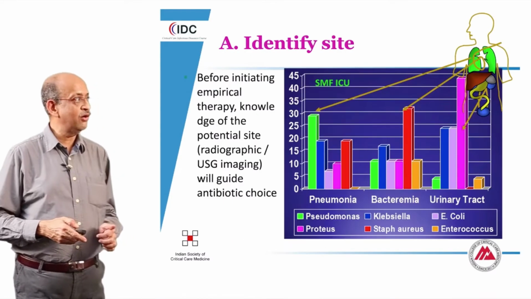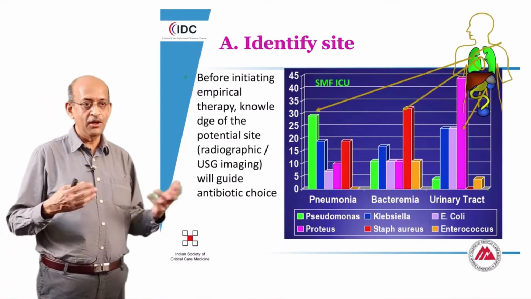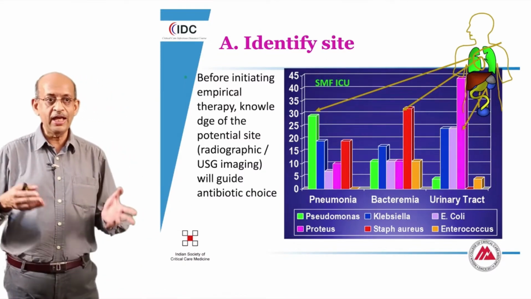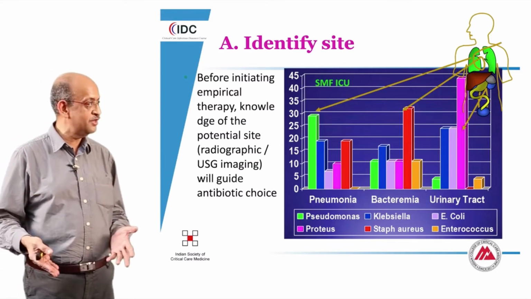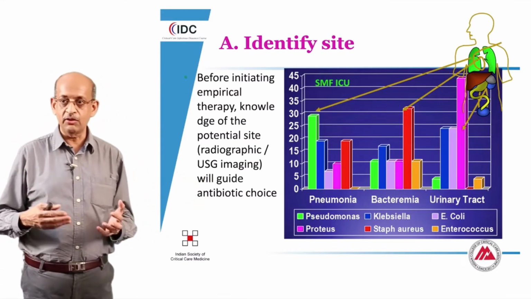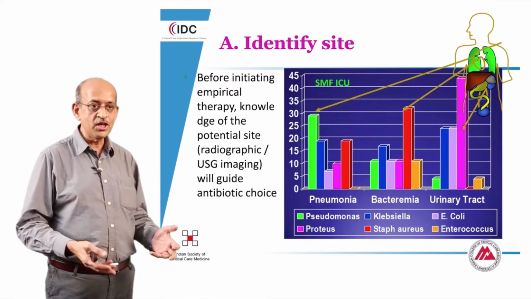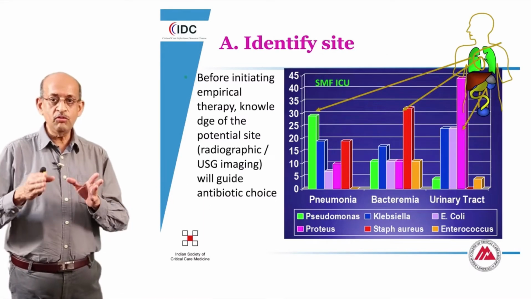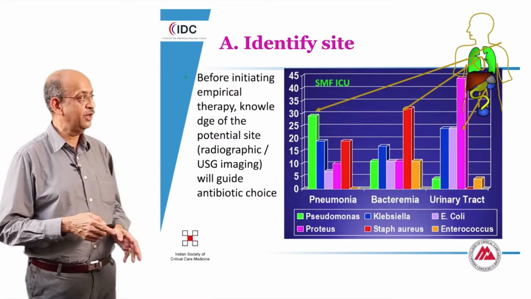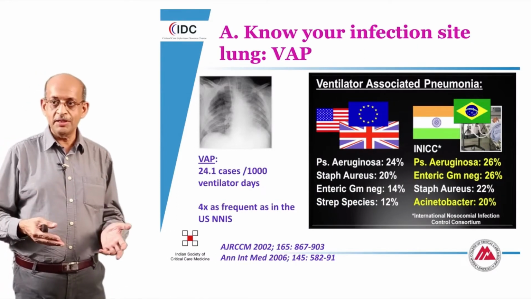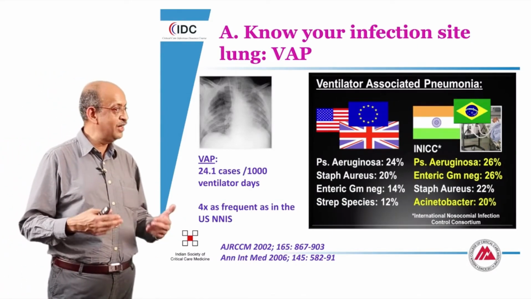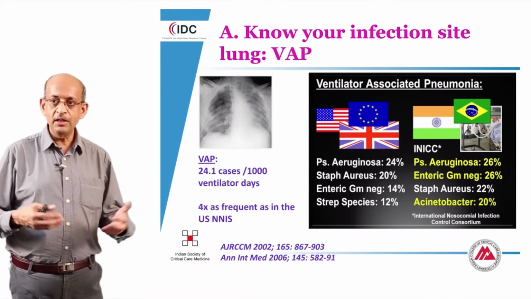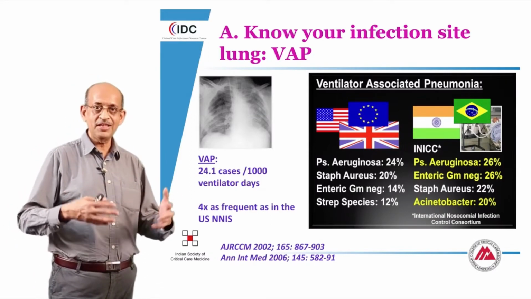So with this in the background, the identification of the site becomes a logical exercise. If we knew the site, it is easy for us to know the organisms and to tailor our antibiotics to those specific organisms. The existence of, say, for instance, Enterococcus in the bloodstream almost virtually rules out the lung as a source, which allows us to make a very clear diagnosis and to focus our antibiotic therapy appropriately. And knowledge of the site is also extremely important because it gives us an idea of the nature of the organisms. And here again, we should be very familiar not only with our local pathology, but also with the circumstances that we face in developing nations.